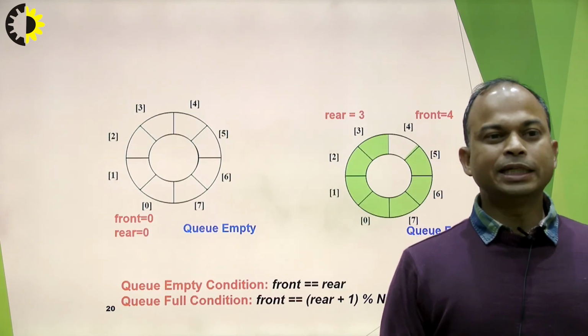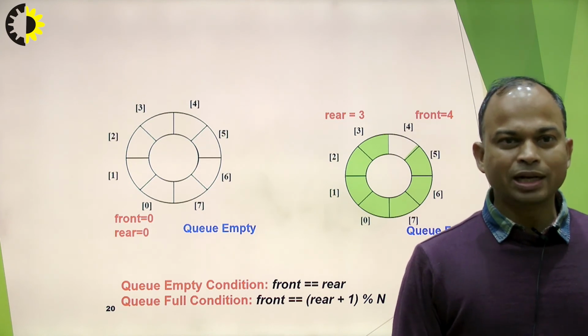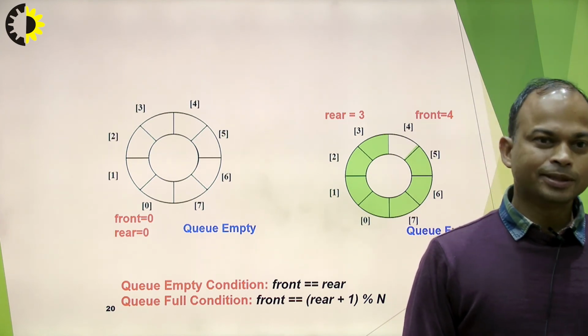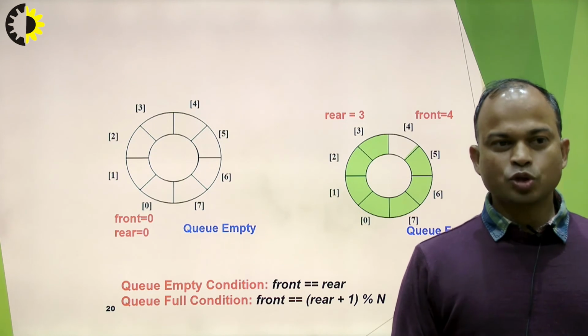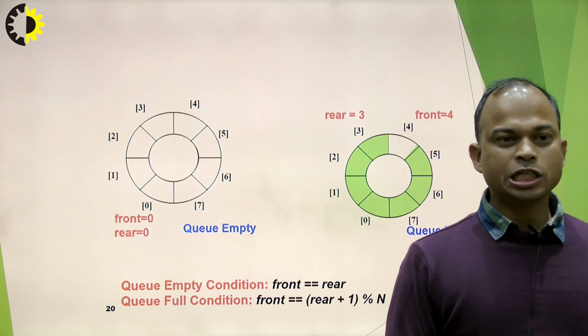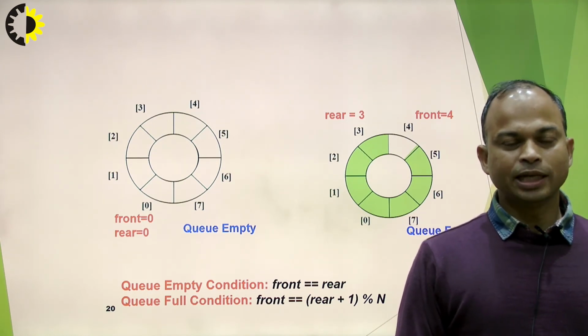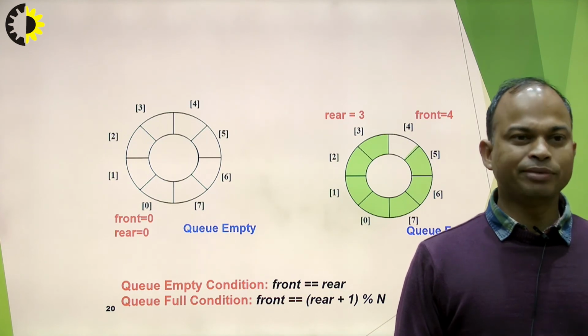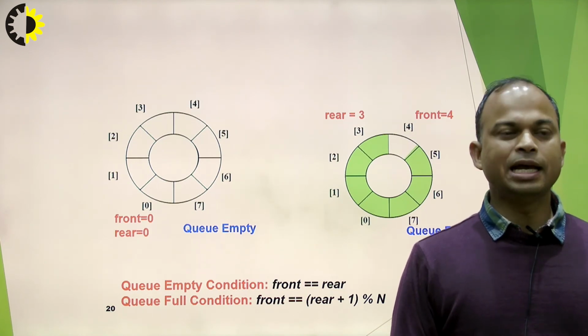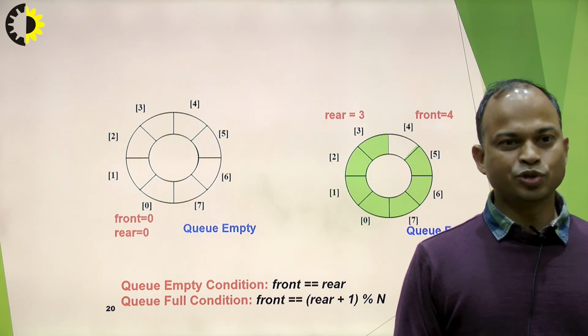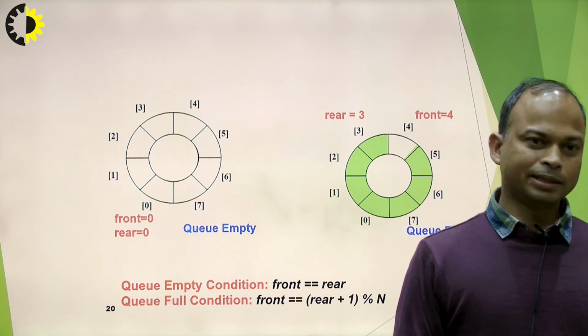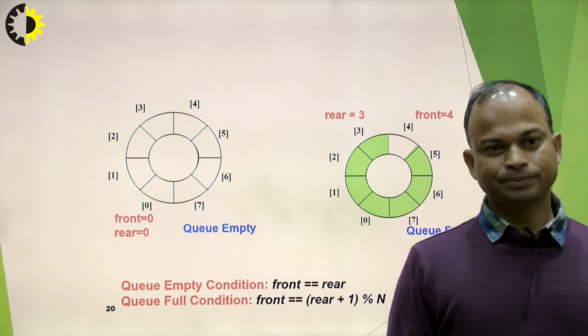If we talk about the empty condition, then front equals rear. This condition is used for the empty case. On the left-hand side, we observe that both front and rear are set to 0. Therefore, our circular queue is empty.